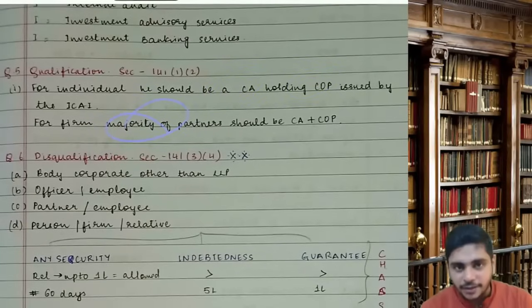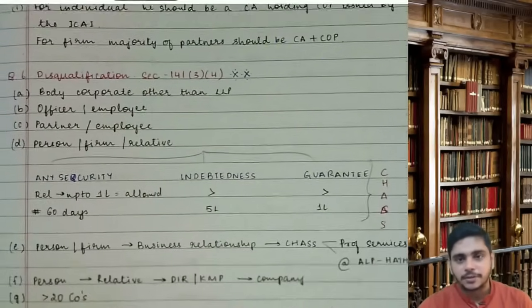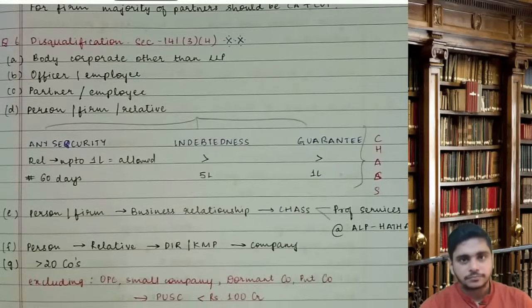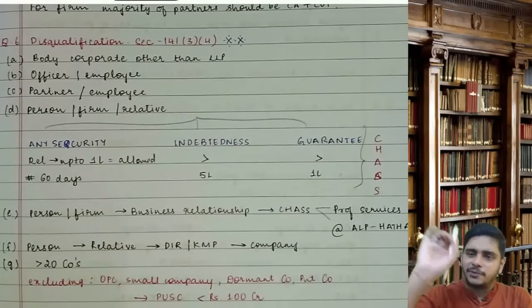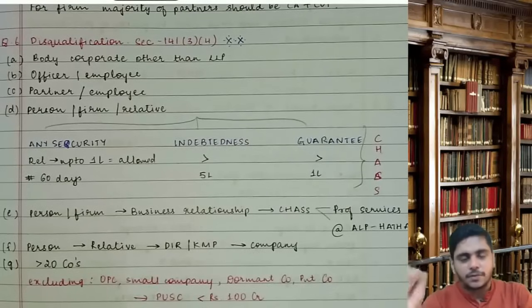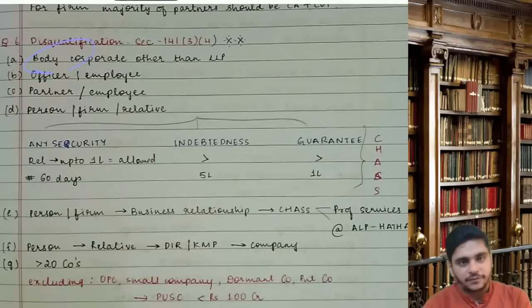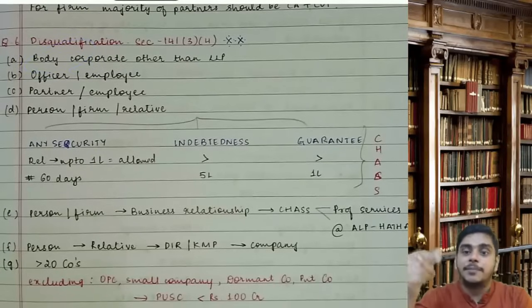For a firm, the majority of partners should be CA plus COP. Disqualification is very important in the exam; you will find a question only on this. Section 141 subsection 3, disqualification, A to I. A: a body corporate is disqualified, a body corporate other than LLP. That means LLP is qualified.